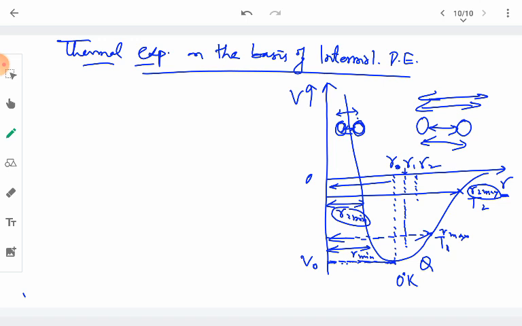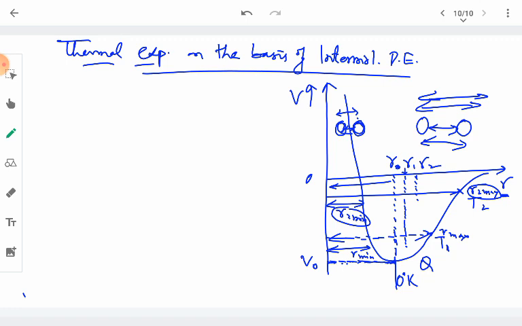And because of the repulsive forces, the graph is not symmetric about this mean separation. So this is the thermal expansion on the basis of intermolecular theory or intermolecular potential energy.